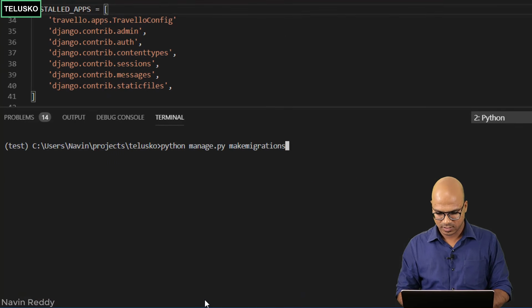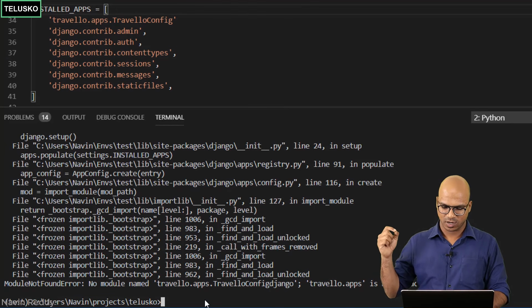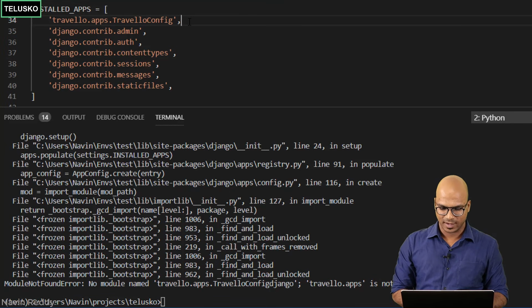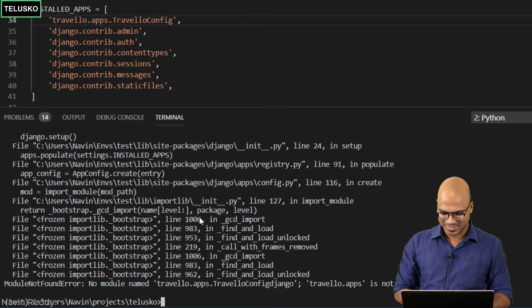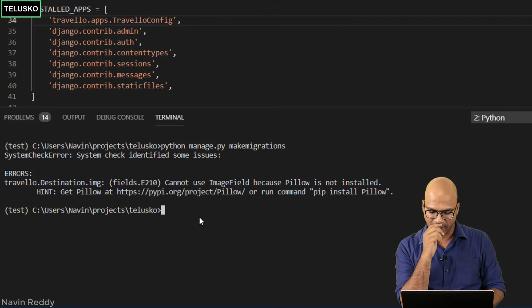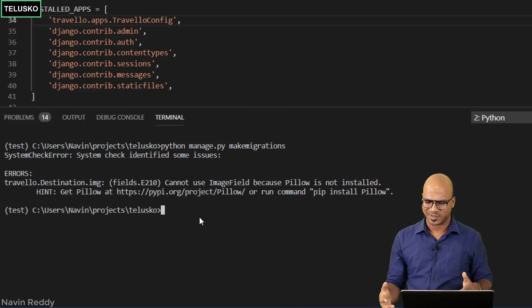Let's do the migration again. I will say cls. Let's do migration again, and we got an error again. We are missing a comma. Can you believe that? Let's go back. Okay, let's say cls, and if I say migration, okay, there's another error now. Now this error makes sense. I was expecting this error.